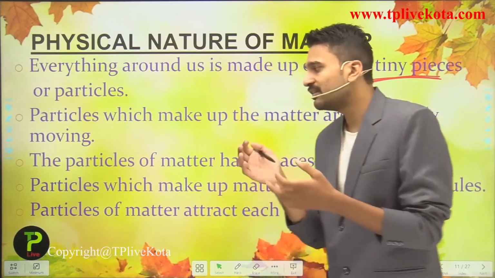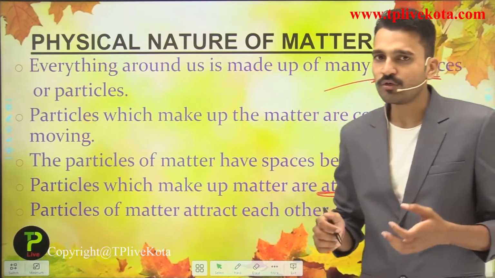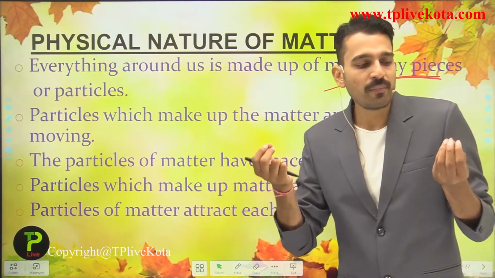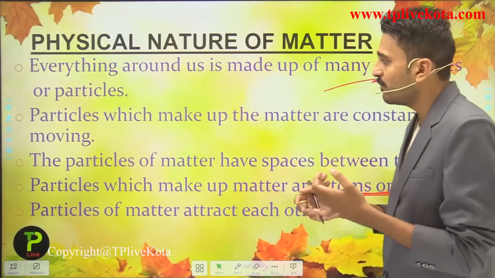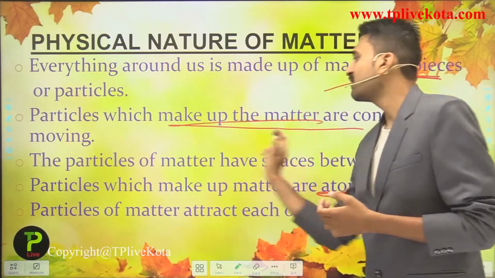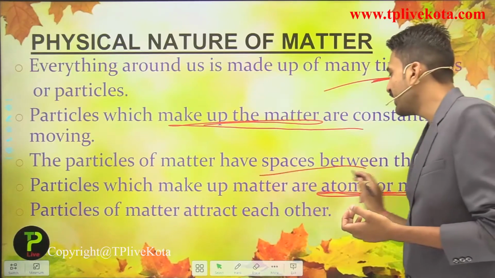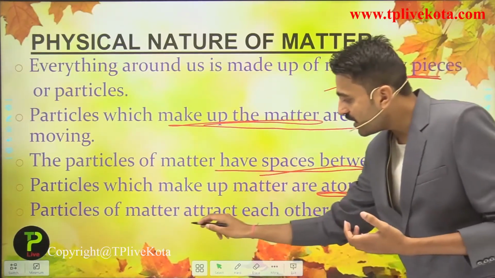So what about these atoms and molecules? Here you can see they are termed atoms or molecules. And what are their properties? Simply, the atoms and molecules which constitute matter have some properties. For example, first, the particles which make up matter are constantly moving. Second, they have vacant spaces between them. And third, the particles of matter attract each other.